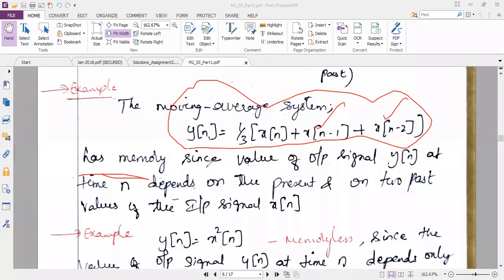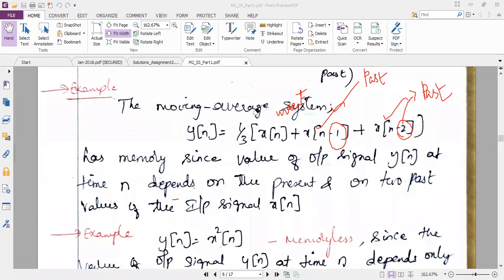It has a memory because the output y of n not only depends upon the current value of x of n. This is my current value. It also depends upon x of n minus 1, which represents a past value, and again it depends on x of n minus 2, again a past value. So this equation says that the system is a memory system because the output y of n not only depends upon the current input x of n, it also depends upon the past values of the input.